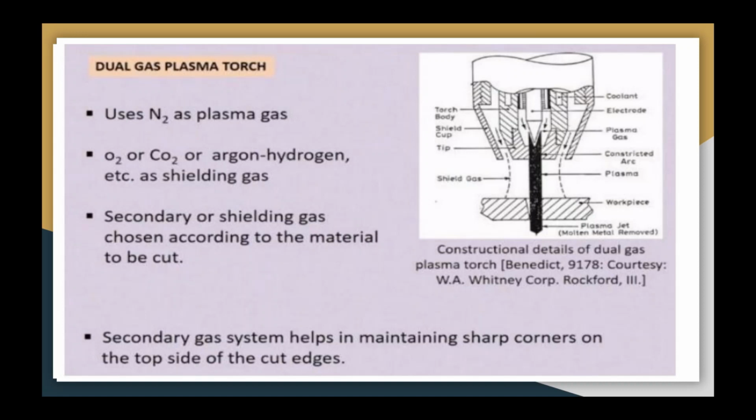The secondary gas system helps in maintaining sharp corners on the top side of the cut edges. You can see in this figure, I have shown this dual gas plasma torch. So this is a construction.